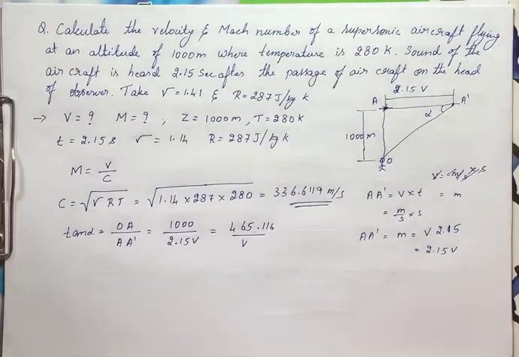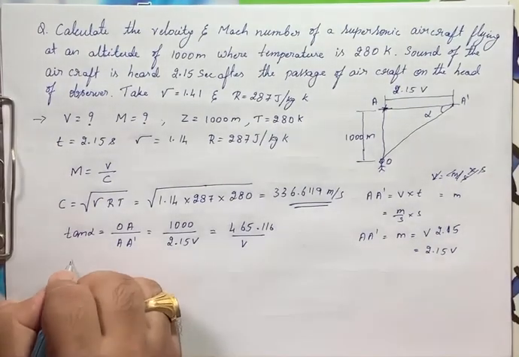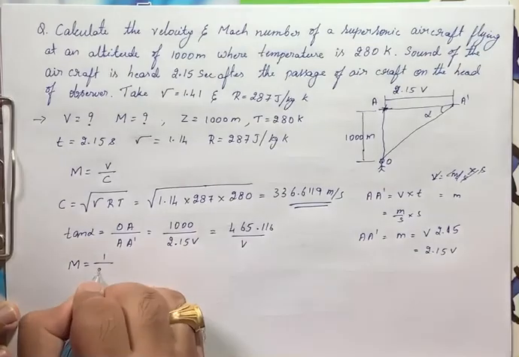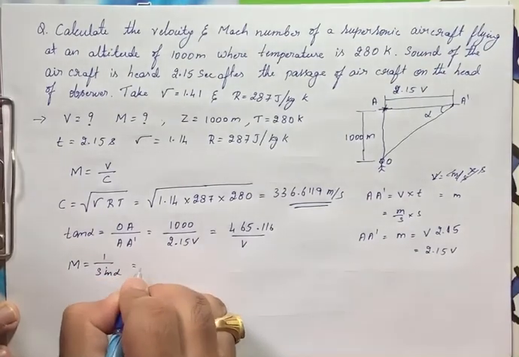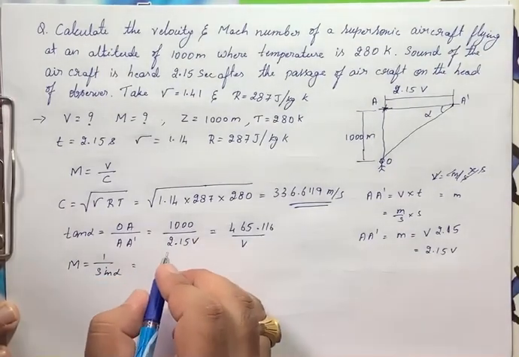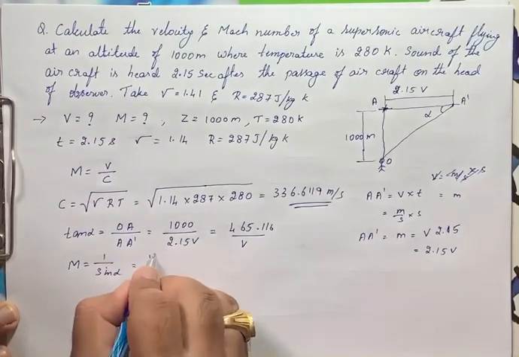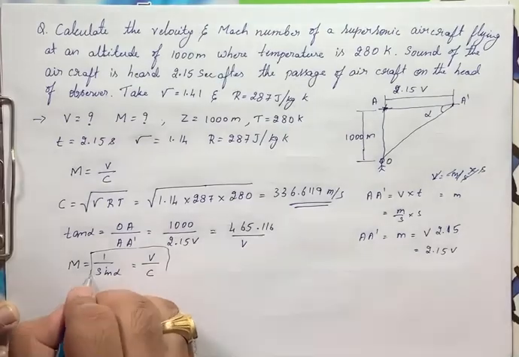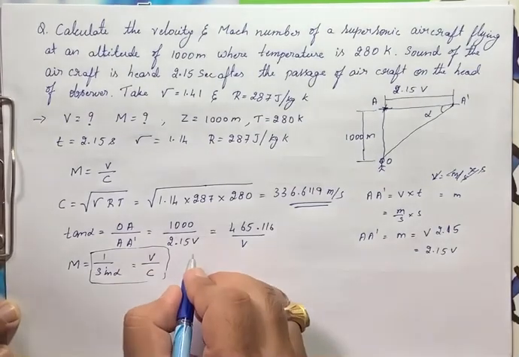Right. Now after this, I'll substitute in the Mach number. M is equal to V divided by C here. Or else I can write M is equal to 1 divided by sine alpha. So 1 divided by sine alpha is nothing but V divided by C. Now I'll take these two values.